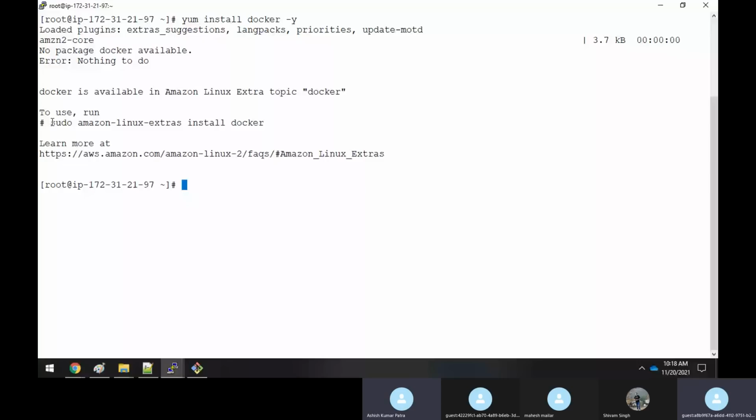Yeah, I think there is a lag in the screen sharing. You can see your 21.97. Same, sir, same. Yeah, same only. Now Docker is installed, sir.